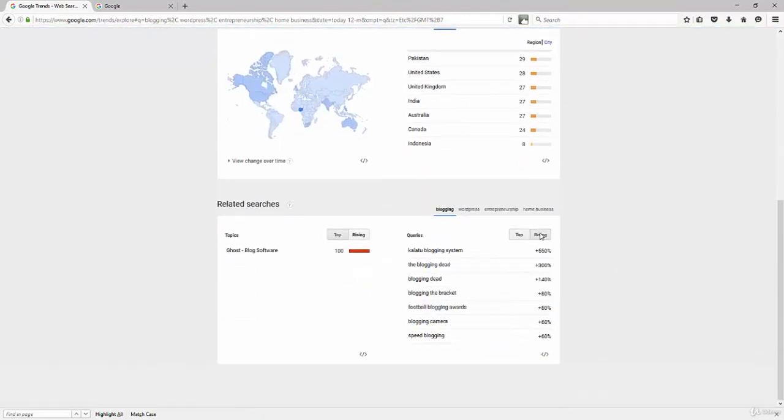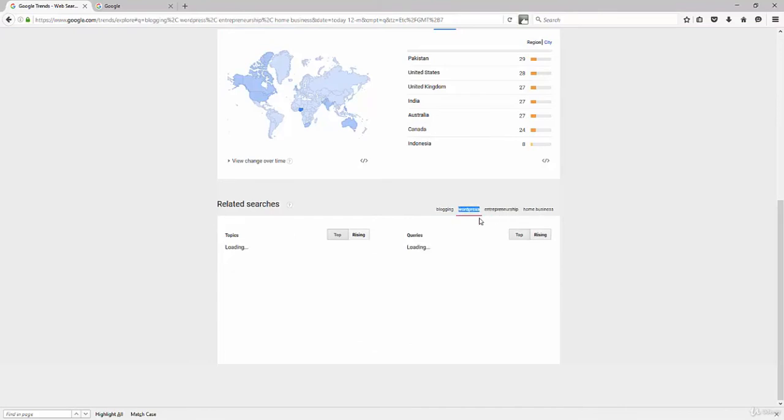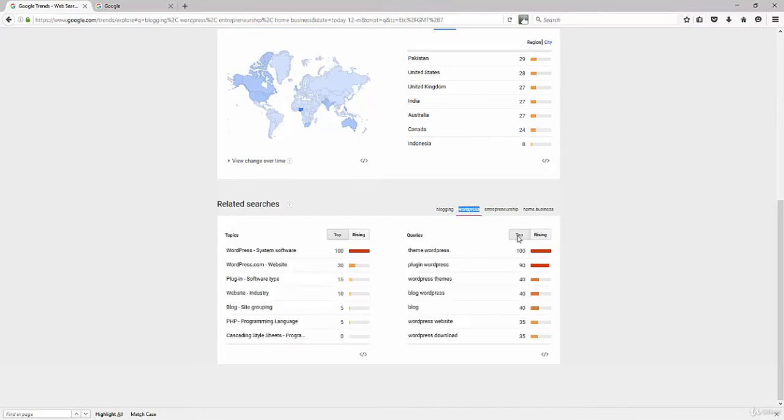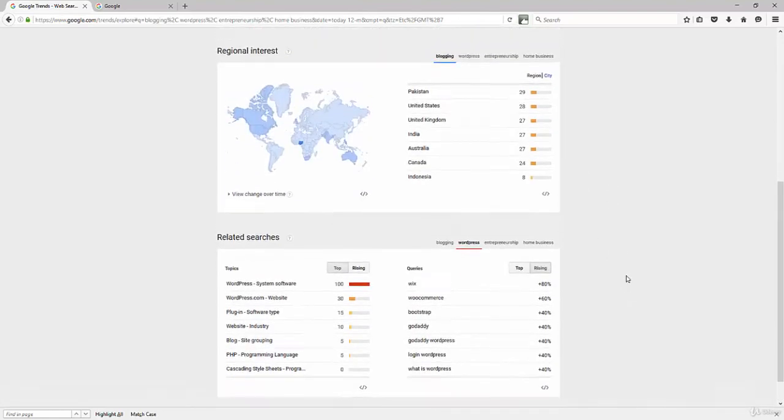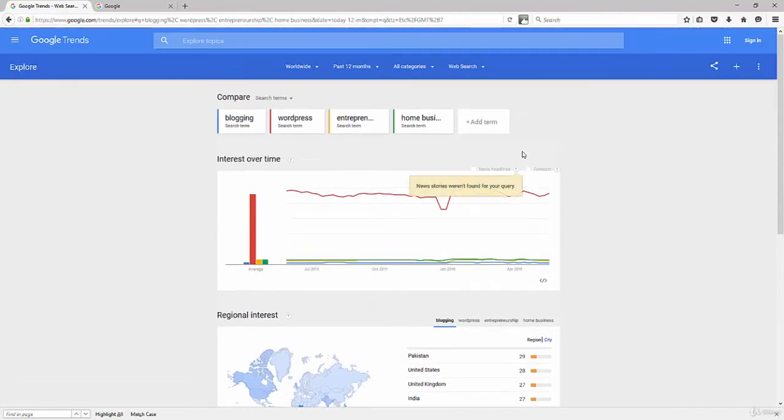and we can do our normal web search thing to see what keywords are popular for blogging, for WordPress, which keyword phrases are the top keyword phrases. So WordPress themes, those types of keywords we thought would be popular. But the rising keywords, what I absolutely love. You can see that Wix is up 80%. For WordPress, WooCommerce is up 60%. Bootstrap, GoDaddy and WordPress is up. So those are some ideas there for the web search.